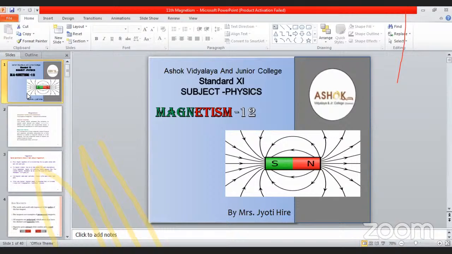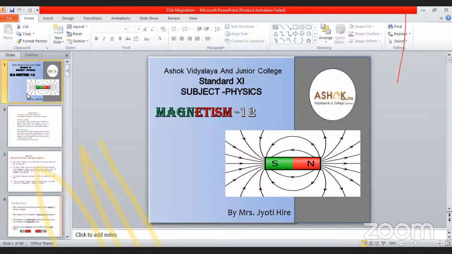We have taken the reference of diagram number 12.6. Therefore, B squared is equal to BV squared plus BH squared, so B is equal to the square root of BV squared plus BH squared. That is the Earth's magnetic field, B bar. At the magnetic north pole, what happens?